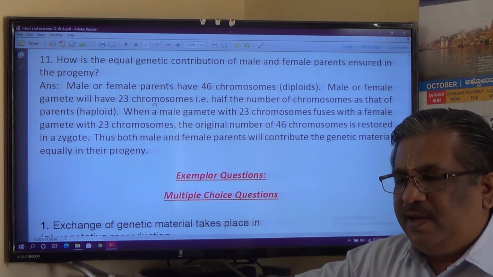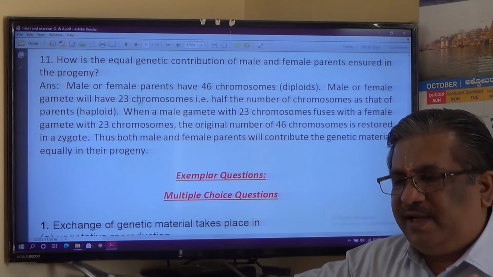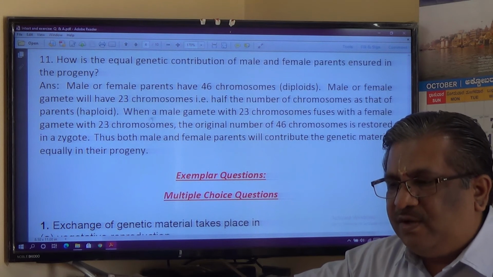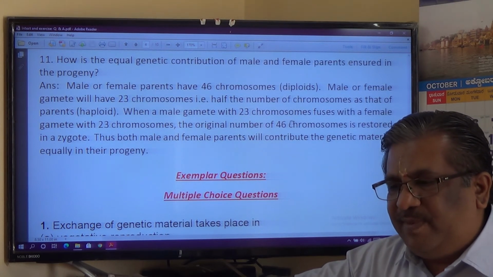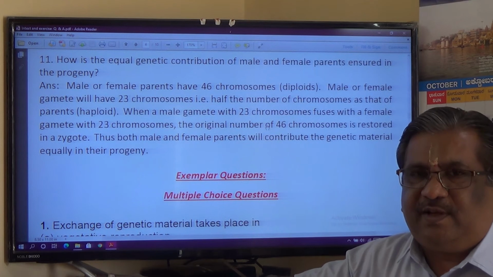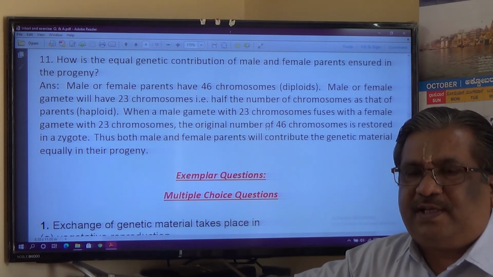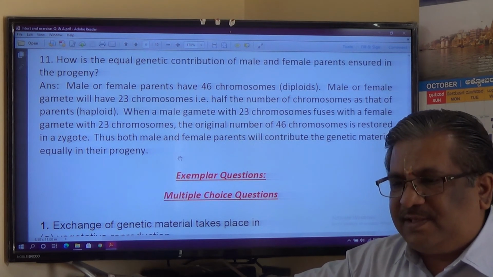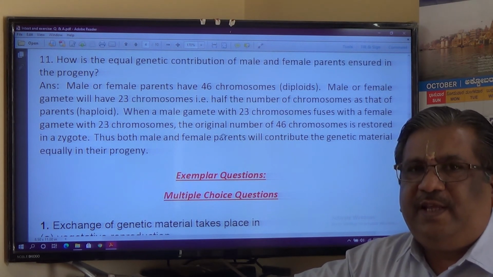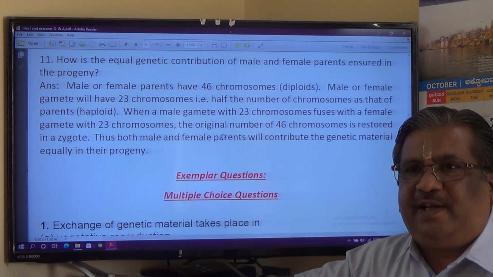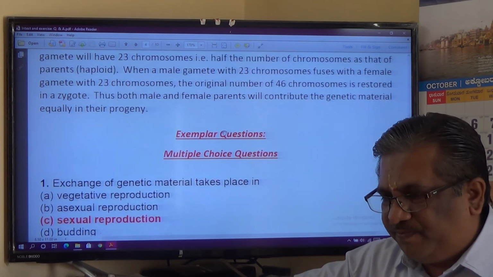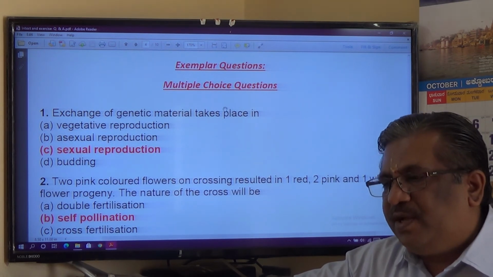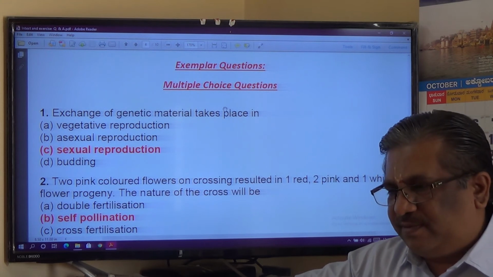That is, in parents you have 46, but in gametes we have 23 chromosomes, which are also called haploid. So when a male gamete meets a female gamete, 23 plus 23, 46 chromosomes are restored in the zygote, that is in the new offspring, and thus both the parents contribute equal genetic material to their offsprings. Now, exemplar questions. These are all NCERT questions which we saw. Now let us complete the exemplar questions.